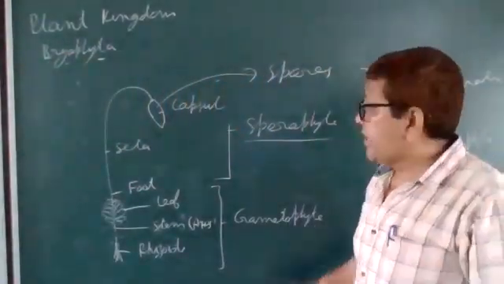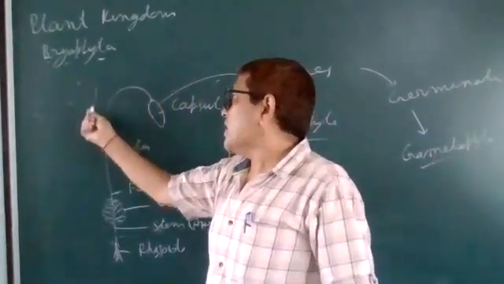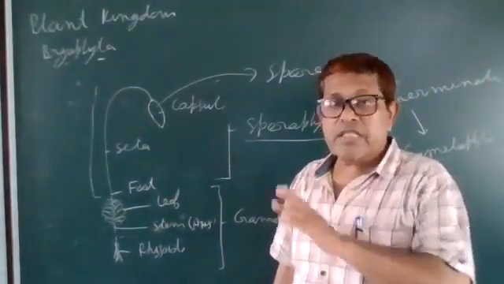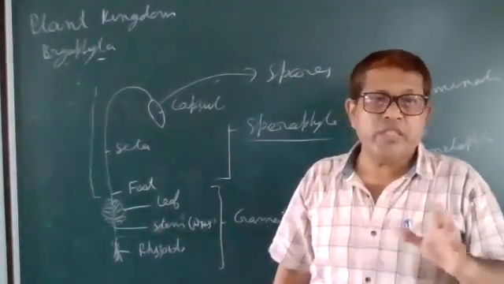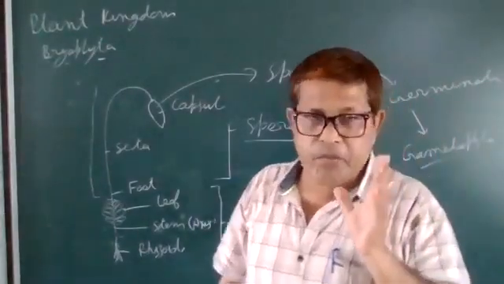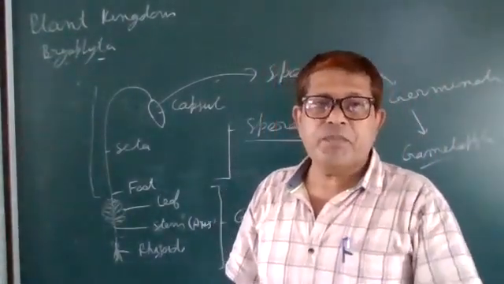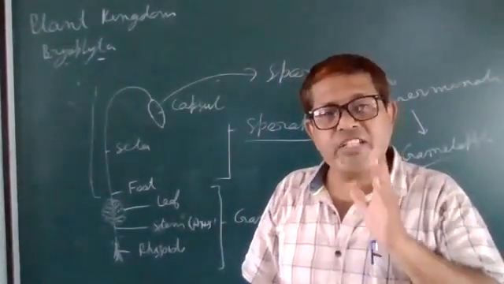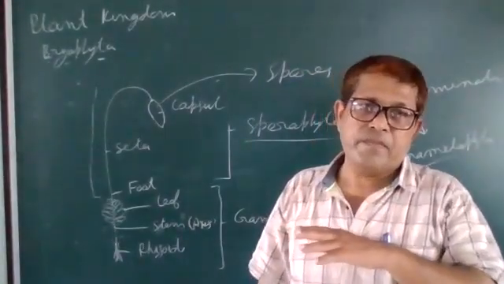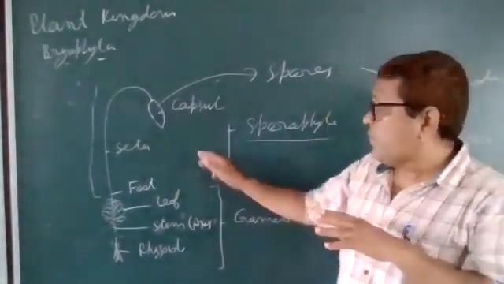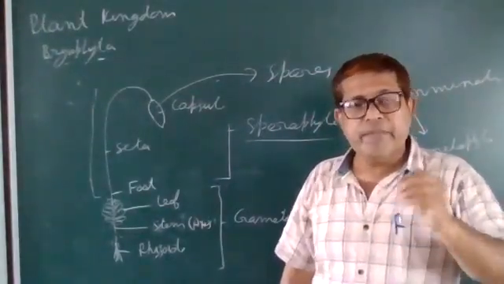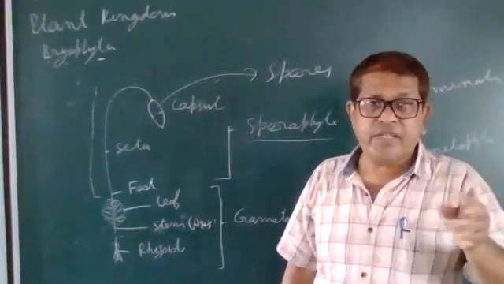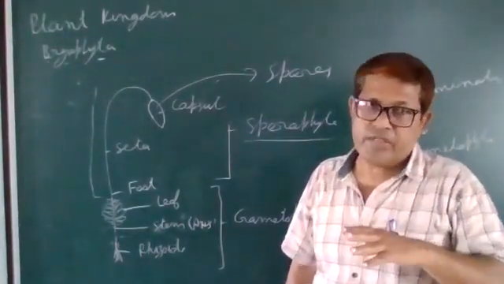Today I was telling only about the sporophyte. Last time we discussed the gametophyte. Today we are discussing the sporophyte. The sporophyte is produced just after fertilization. After fertilization, the sporophytic generation starts. And this sporophyte depends on the gametophyte for its food and water requirements.